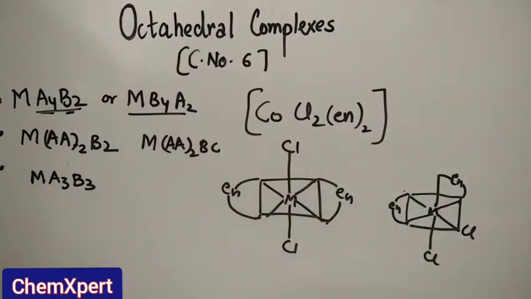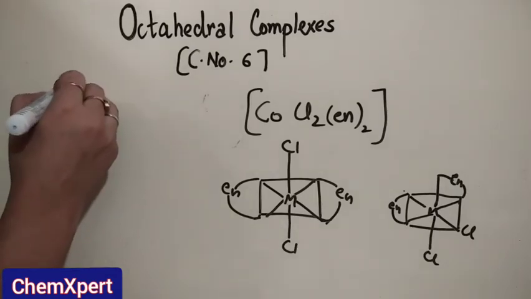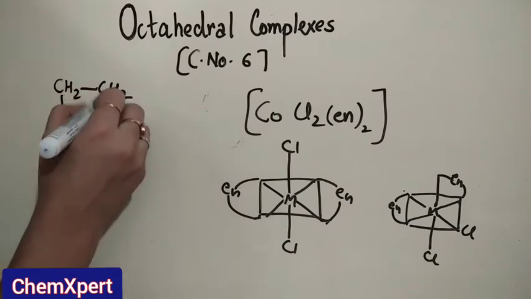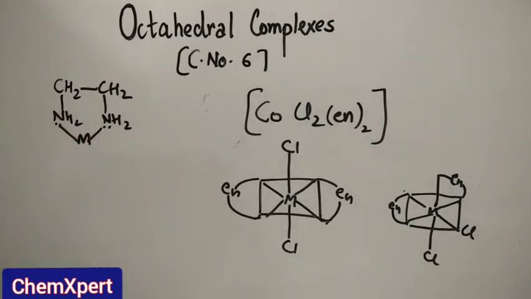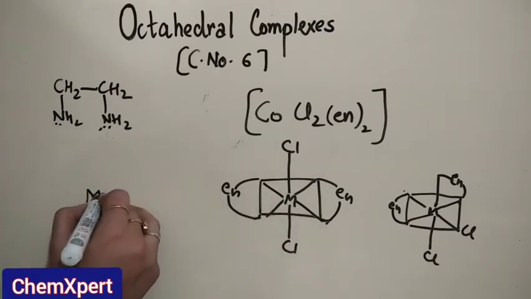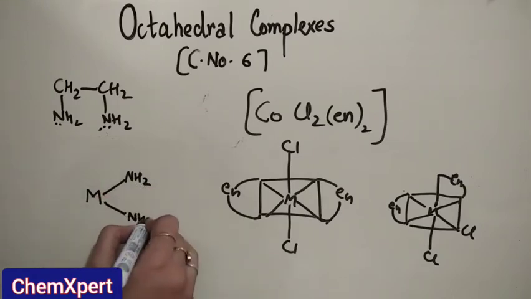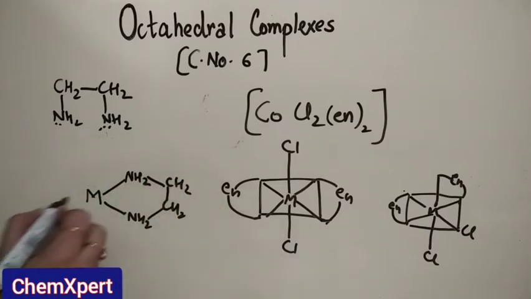Like this. Now if we discuss the actual structure for this part, first of all you should know the structure of ethane 1,2-diamine. It is CH2, CH2, NH2 and NH2. From this side it is linked to a metal. Okay. So now we will draw the same structure like this. M. Here it is NH2, here it is NH2, which is bound to CH2 and CH2.